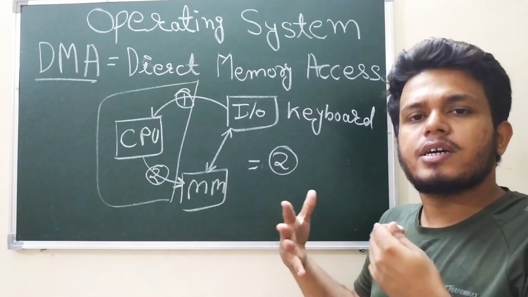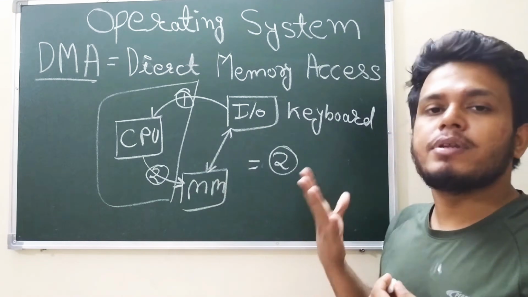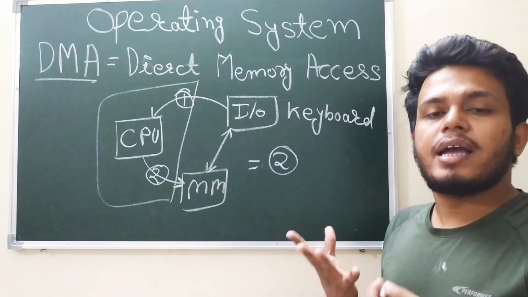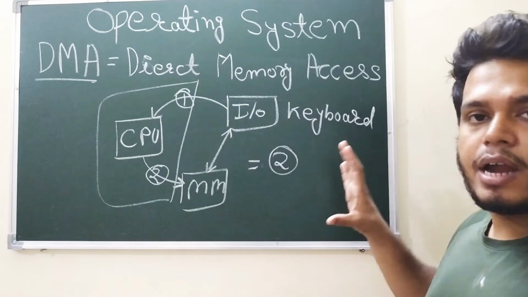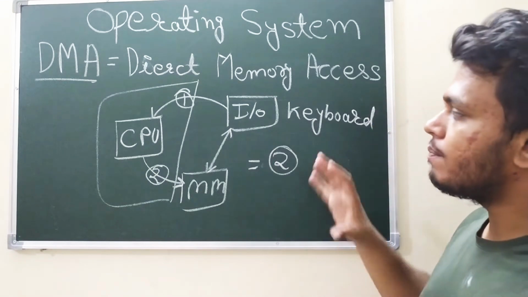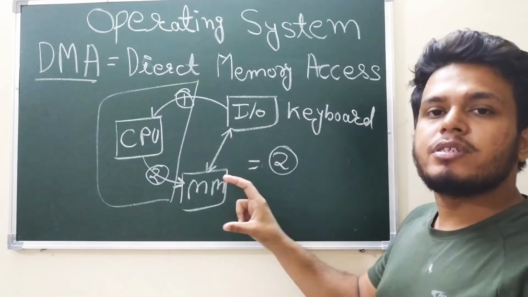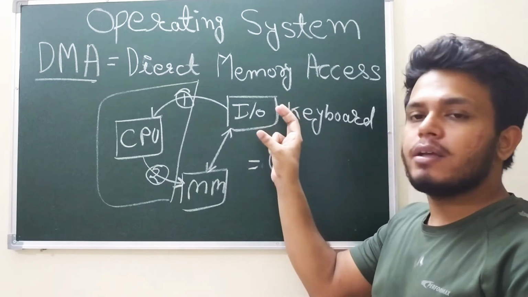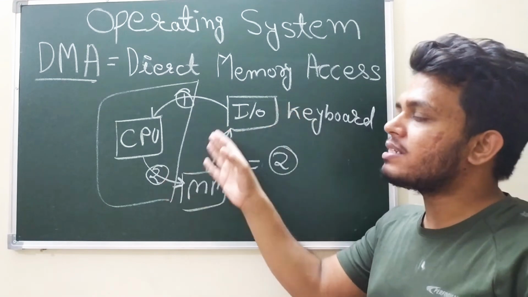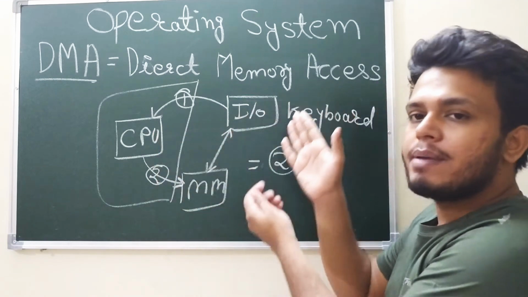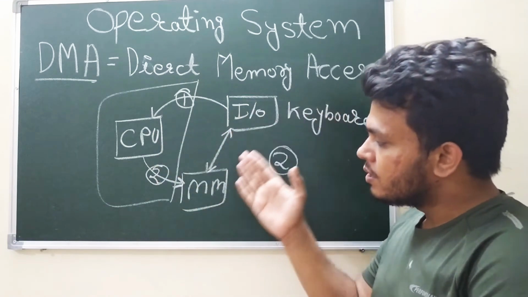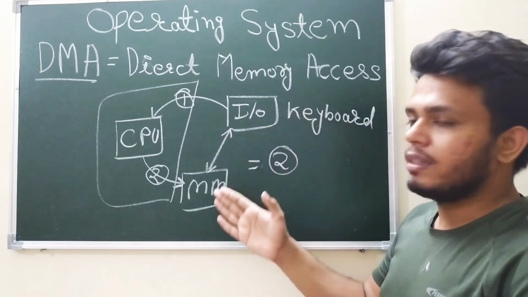There are different transfer modes available in direct memory access, like burst and cycle stealing, but I will discuss them later. For this understanding, please understand that main memory is directly accessible by the input output devices, bypassing the CPU. We are removing the CPU part and directly making a communication between the input output devices and the main memory.